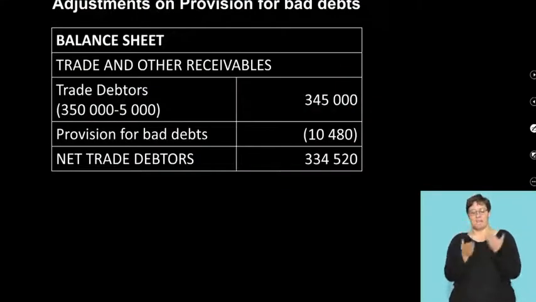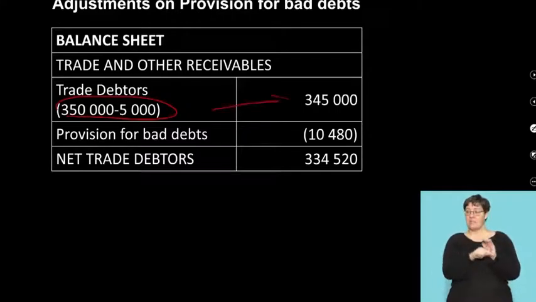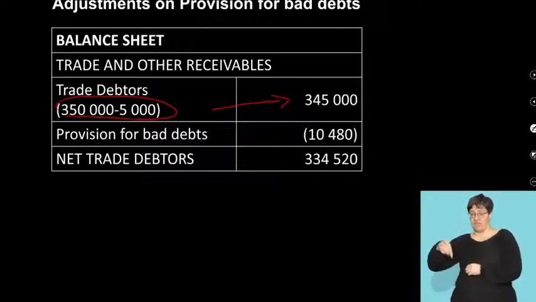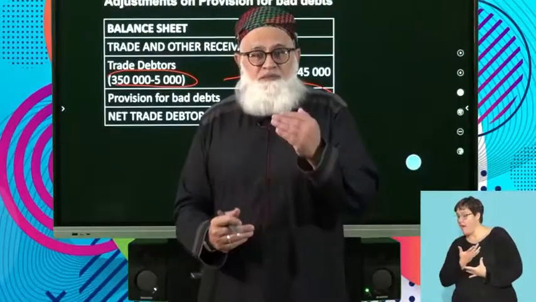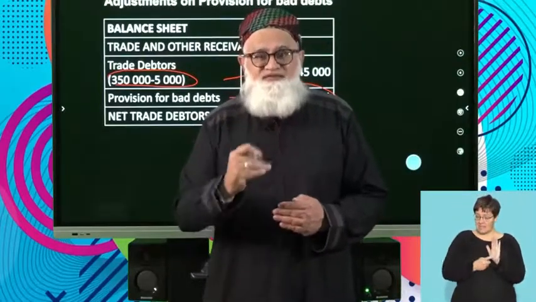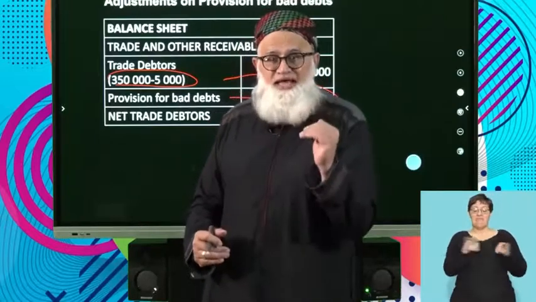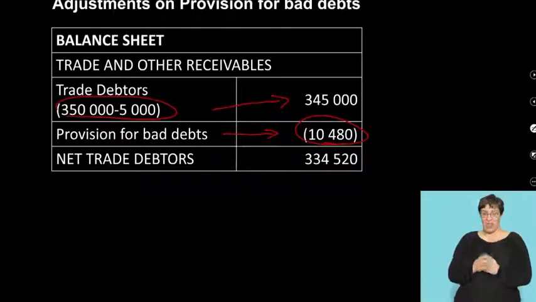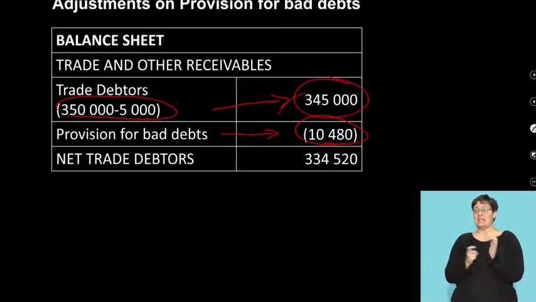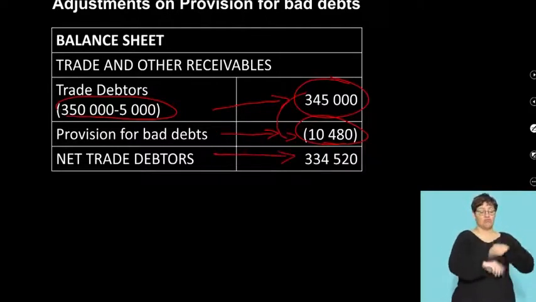Now look at your balance sheet. Here we go. Remember what we said? There's my trade debtors, 350 minus the 5,000 first to give me my 345. Then we said provision for bad debts. It's my new provision. Remember, 10,480. So this clearly indicates to you that provision for bad debts is a negative asset. It reduces the value of your asset. Which asset? Debtors control. Look at it. You've got 345,000 as your debtors control, less your provision of 10,480 to give you net trade debtors of 334,520.